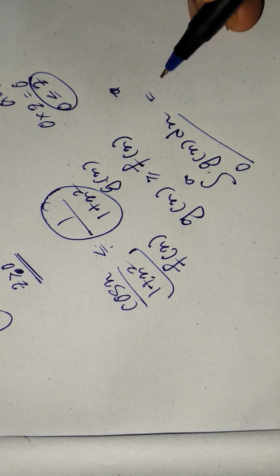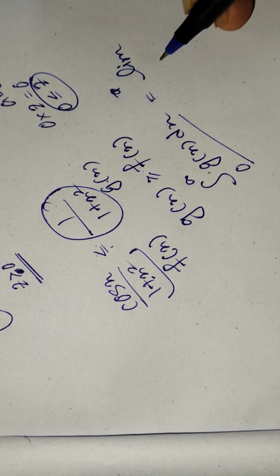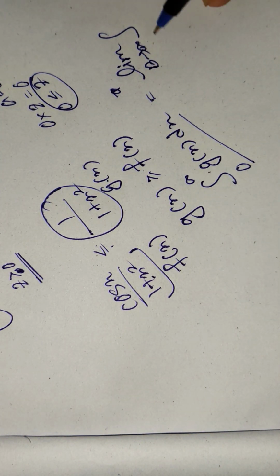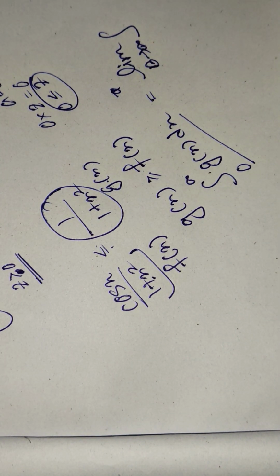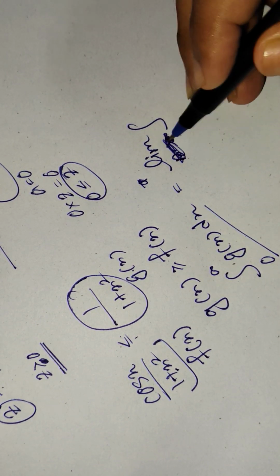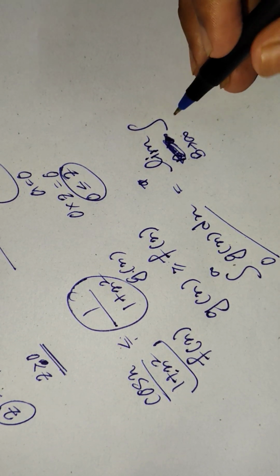Now we have to use the definition, right? So the limit as b tends to infinity. Big mistake, b is tending to infinity.